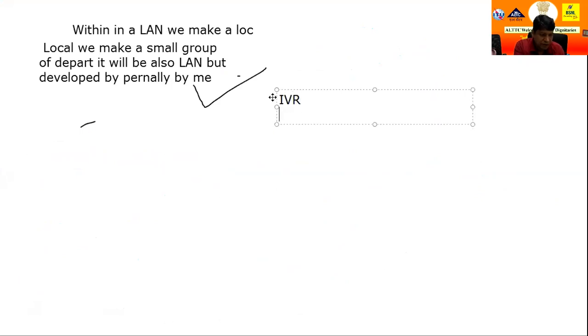IVR, what is the meaning? Inter-VLAN routing. We make a VLAN at our own personal level, so how to manage them communicating with each other? This is processed by inter-VLAN routing. Very simple.